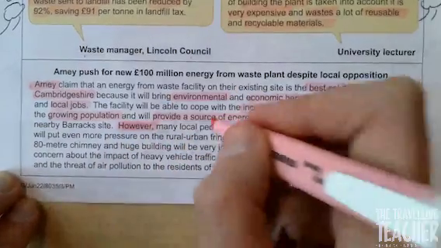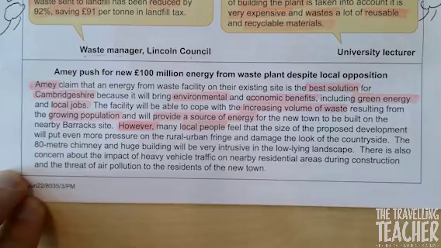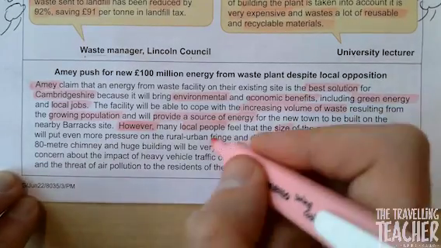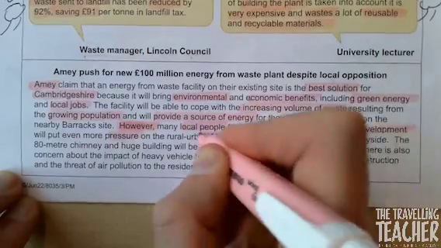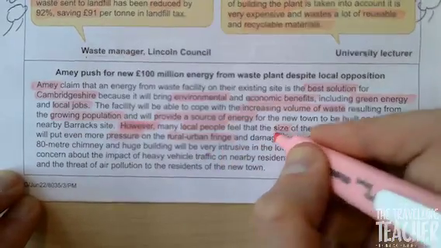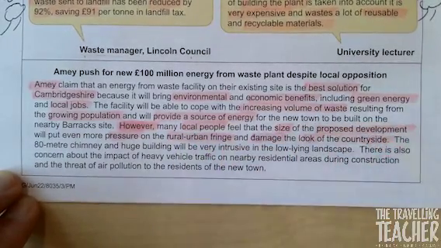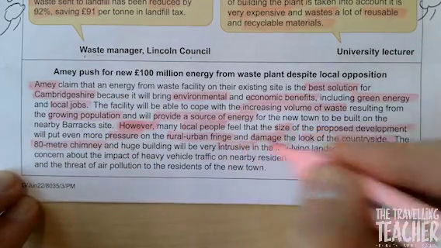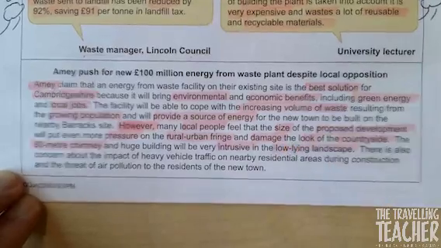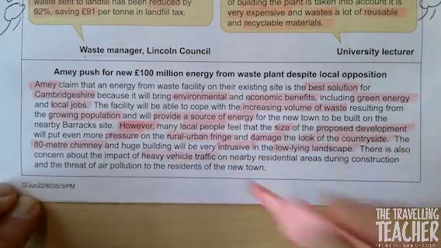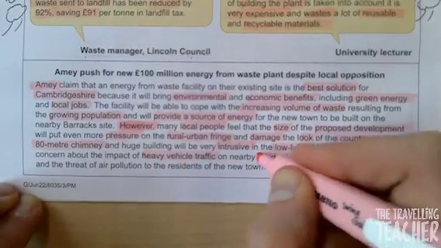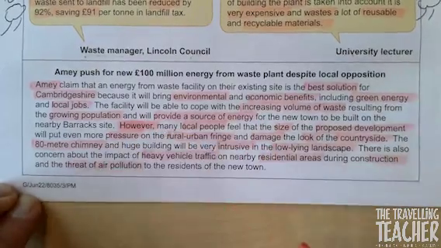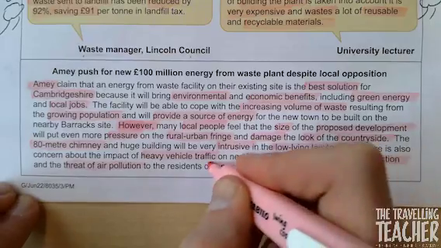Local people, size, proposed development, pressure, rural urban fringe, damage, look of the countryside. 80-metre chimney, intrusive, low-lying landscape, heavy vehicle traffic on nearby residential areas, construction, threat of air pollution, residents in the new town.